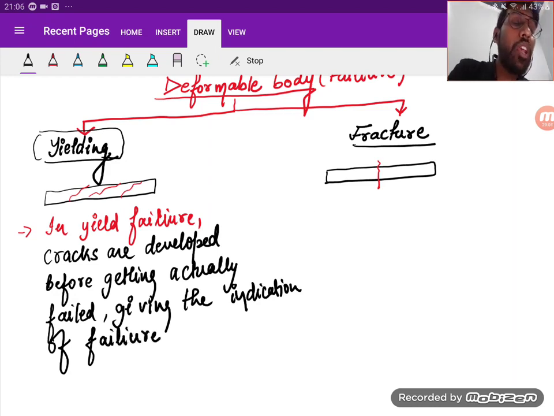Is it clear? Whereas in fracture, no cracks are developed.